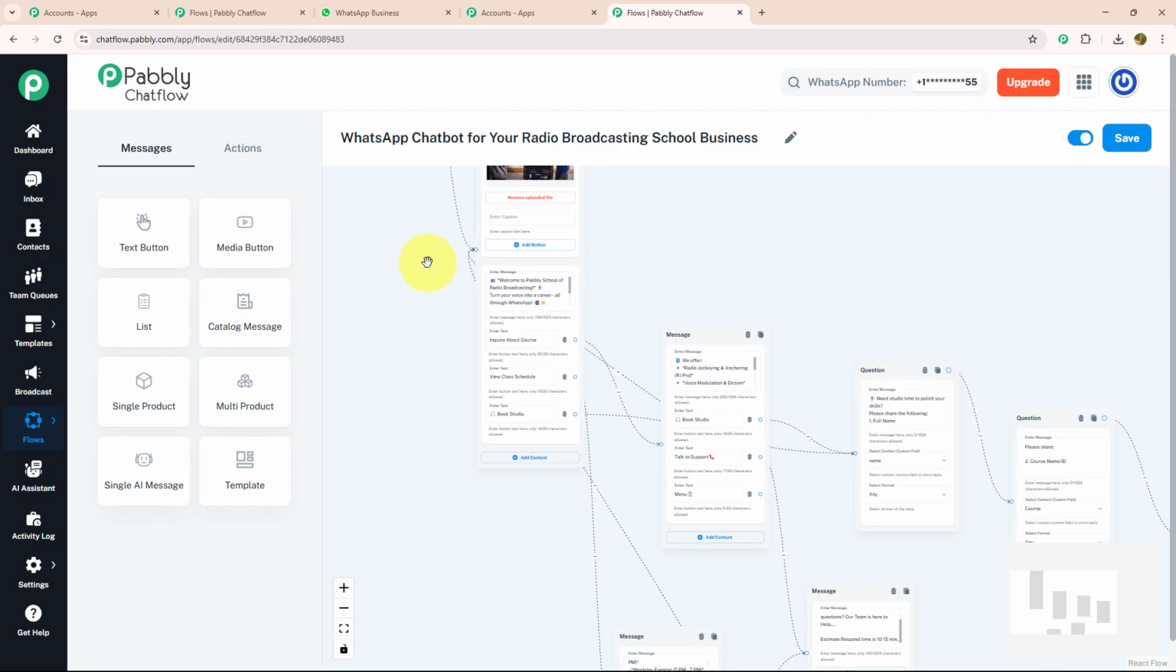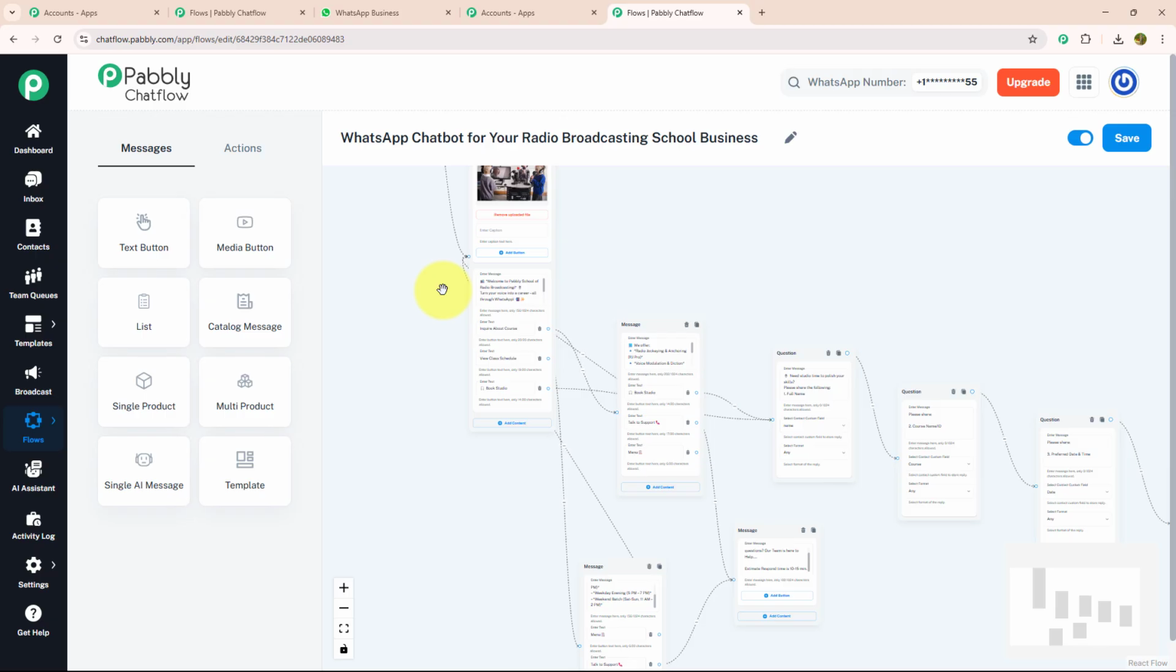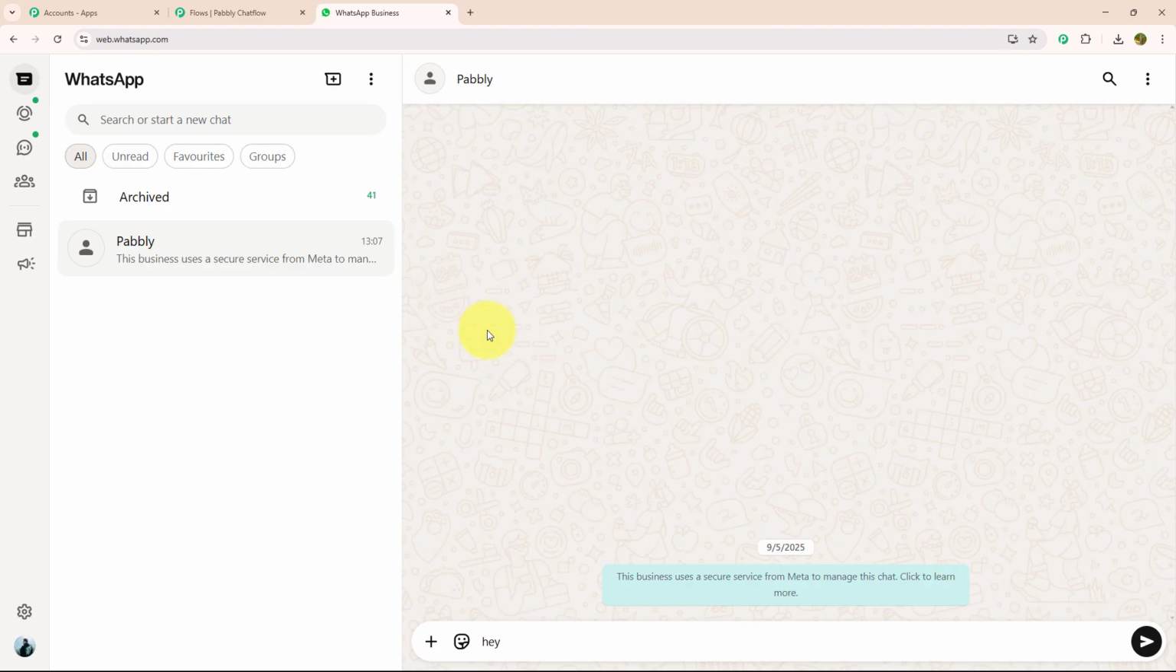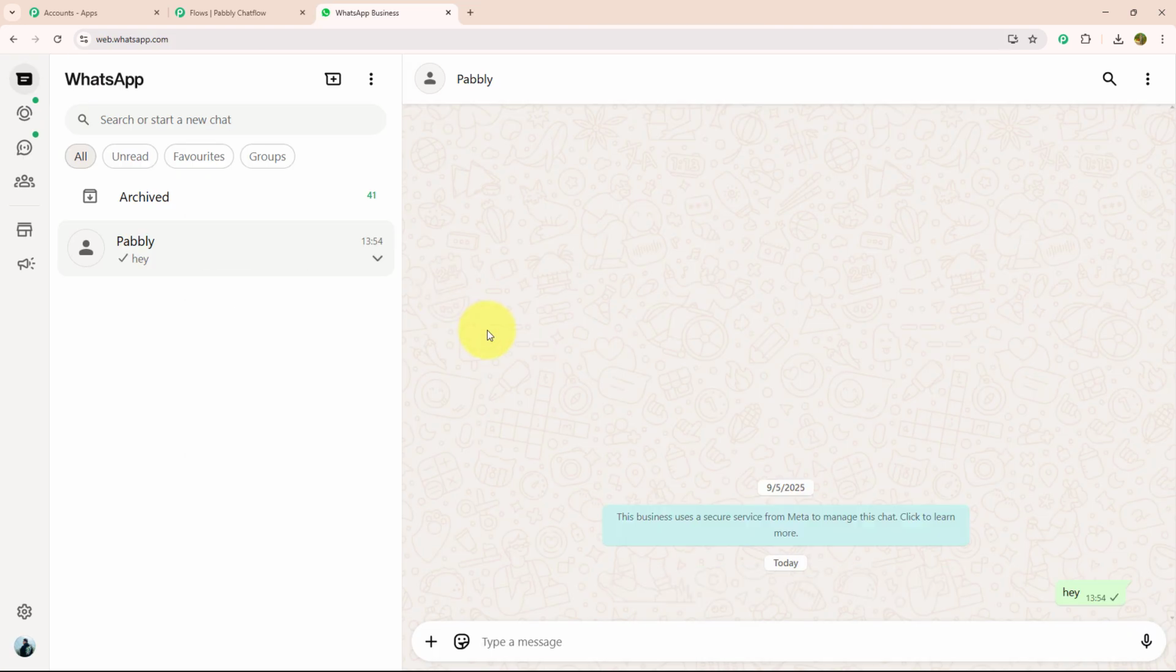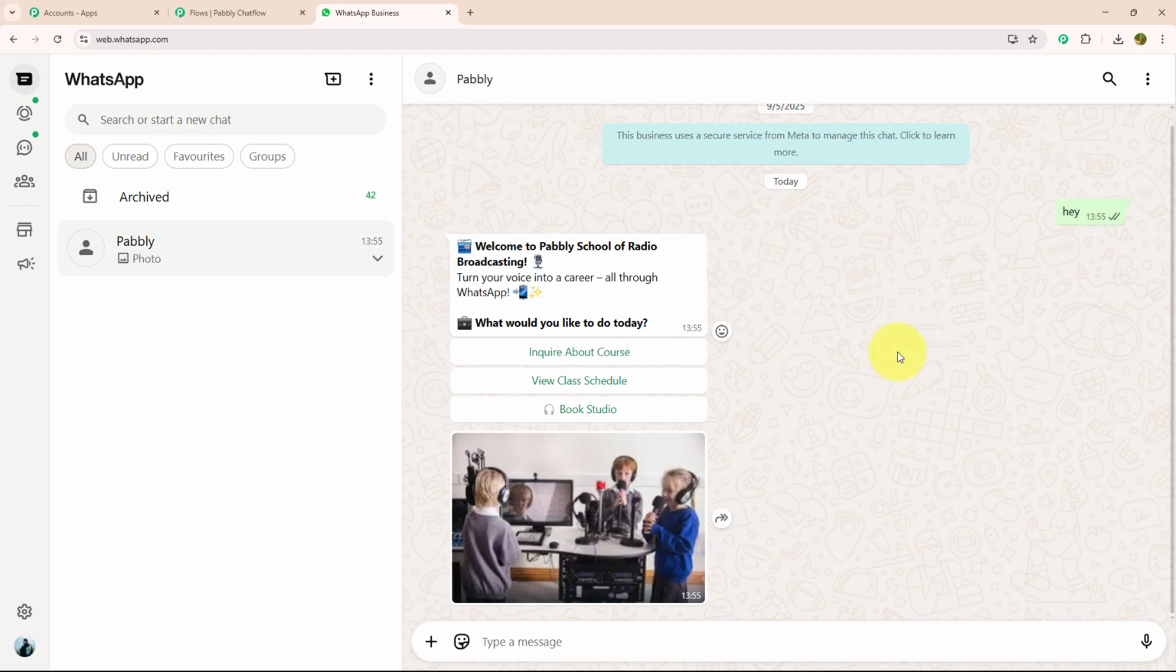As you can see, I have made this chatbot using Pabbly Chat Flow. Let me show you its real-time working. For that, I need to open WhatsApp Web and here I'm going to type a key message, for example, hey. As soon as I have entered my key message, I got a reply in which they welcome me to the Pabbly School of Radio Broadcasting. With that, they have provided me 3 action buttons: inquire about course, view class schedule and book studio.